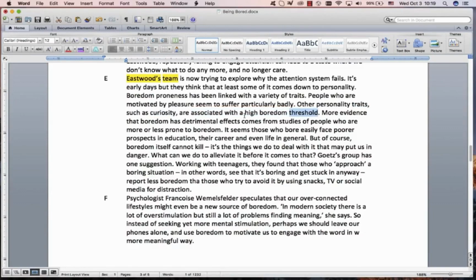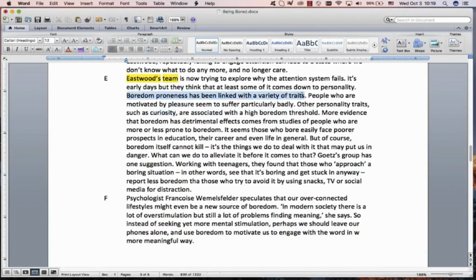Well, they have a high threshold, so it wasn't easy to find. You were looking for uncountables. You were looking for a contrast that helped you with the contrast. You were looking for people, and you were looking for something negative and then something positive. All of those should have directed you toward these two answers over here.